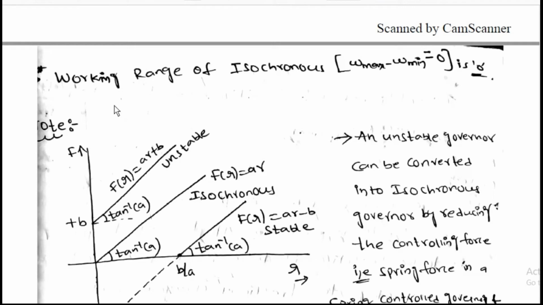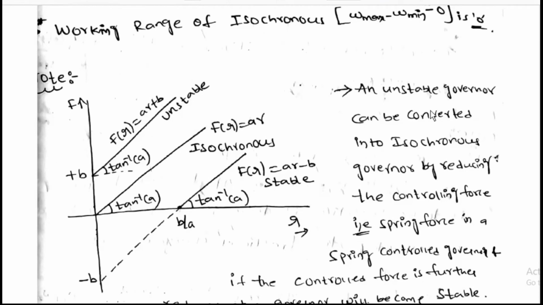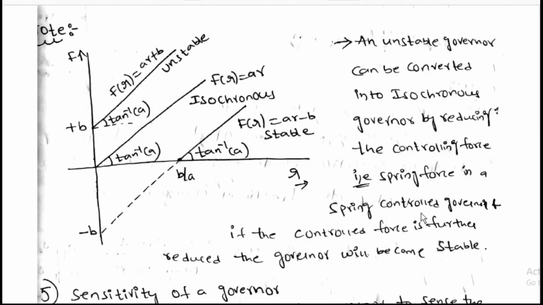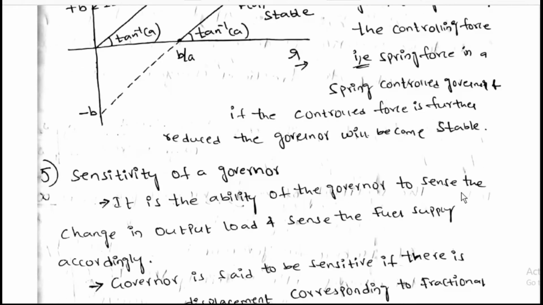Working range of isochronous governor: omega max minus omega min is equal to 0. Note: f of r is equal to a r plus b is an unstable governor, f of r is equal to a r is an isochronous governor, f of r is equal to a r minus b is a stable governor. An unstable governor can be converted into an isochronous governor by reducing controlling force, that is spring force, in spring controlled governors. If controlling force is further reduced, the governor will become stable.